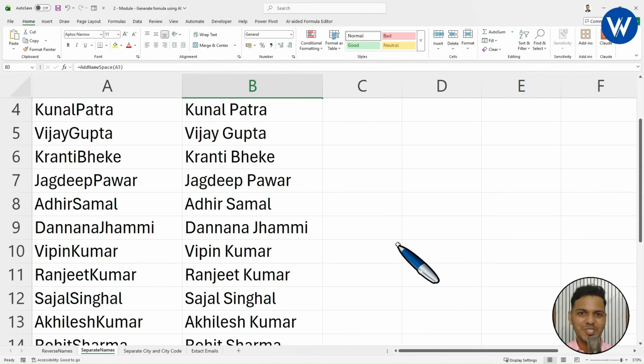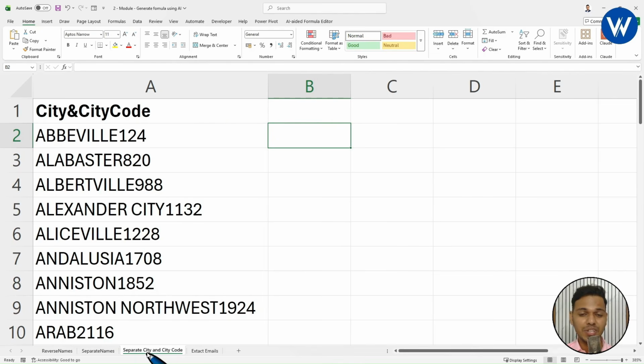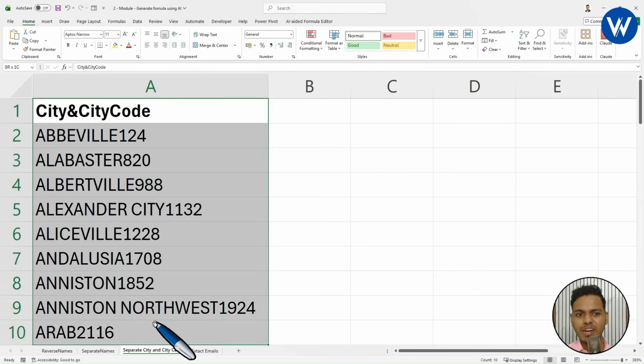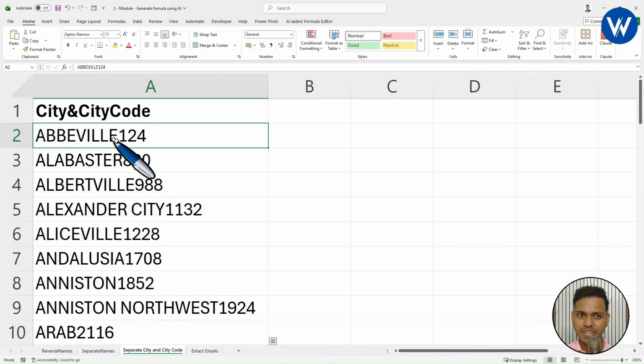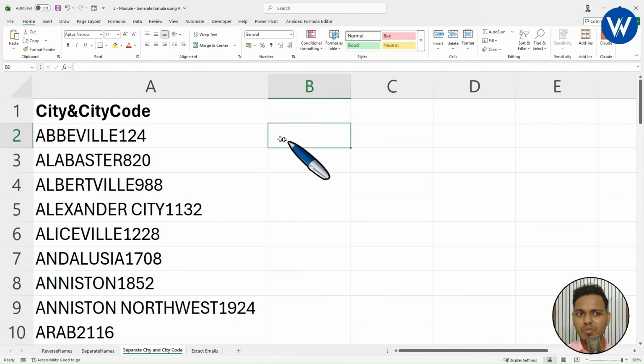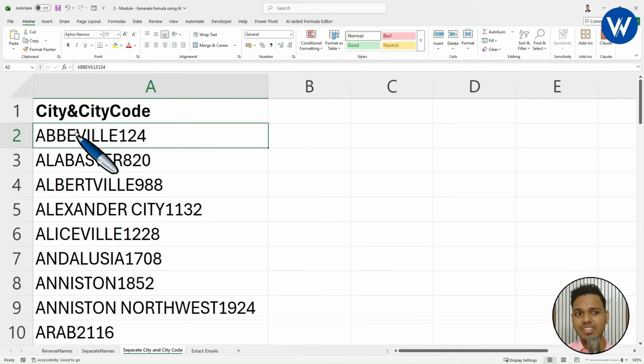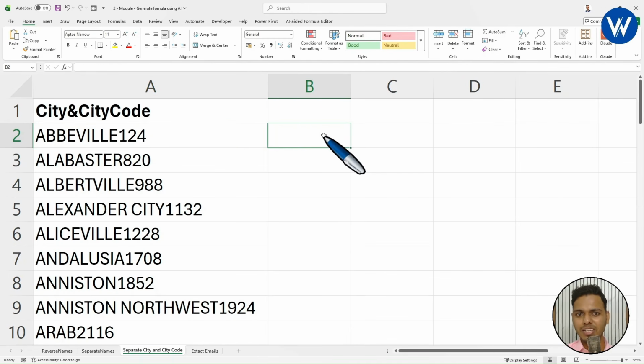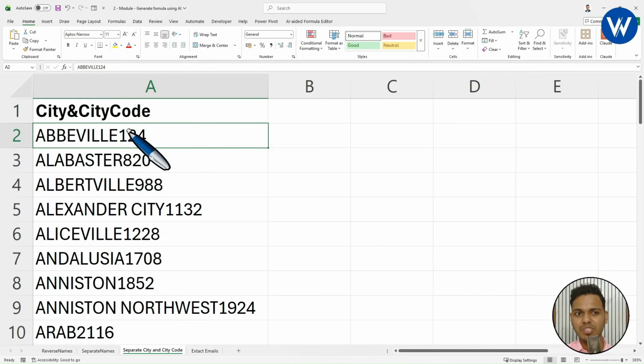Now let's see the next question of module 2. I will just go to the new sheet. Right. Now listen carefully. Here I have taken one data which contains city and city code. If you notice carefully, the city and city code are merged, right? So basically we can see text and number values, where the text contains the city and the number is the city code. Now my question is very simple. I want to create one new formula in Excel by which I can extract the city from this particular cell. In the same way I want to extract the code from this particular cell.